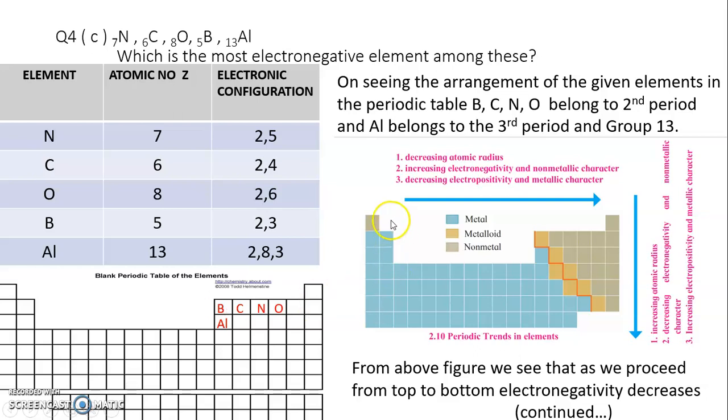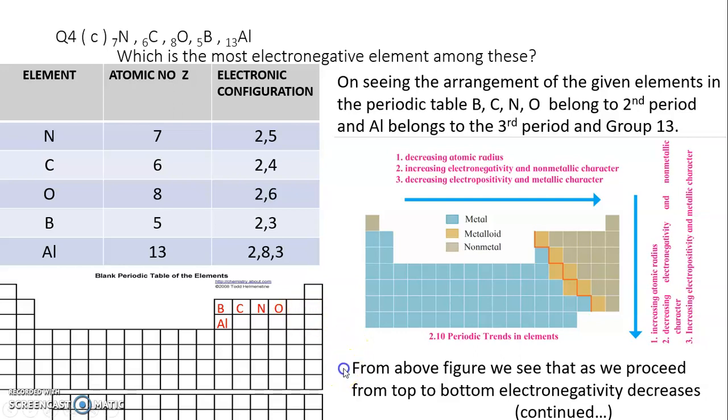But when you compare across the period, the electronegativity increases. So from boron to carbon to nitrogen to oxygen, oxygen, being on the farthest right side of the periodic table, is the most electronegative element.